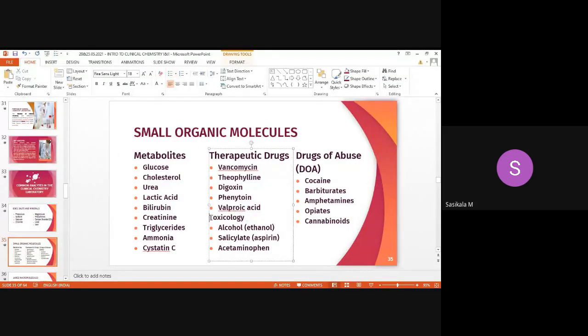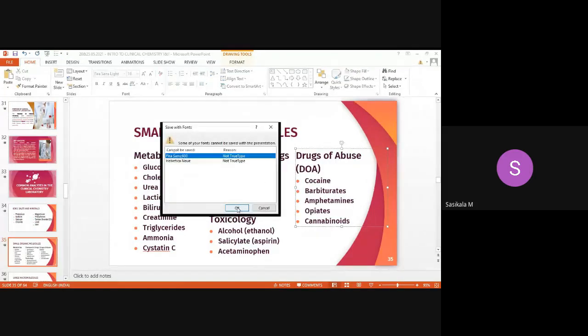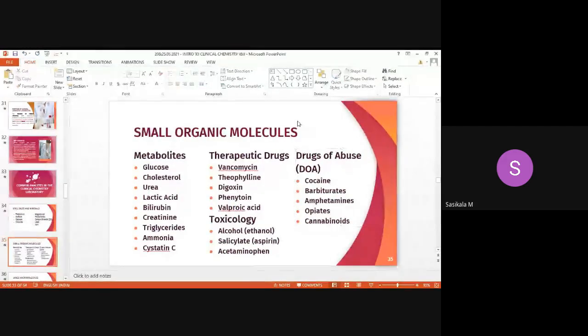Okay, toxicology is another category where alcohol, salicylate, and other toxic substances are analyzed, which includes alcohol, salicylate, then acetaminophen. These all can be analyzed. Then drugs of abuse. In that category, cocaine, barbiturates, amphetamines, opiates, cannabinoids. So these are all drugs of abuse. When these drugs are present in the body fluids, they can be analyzed qualitatively and quantitatively in the clinical chemistry laboratory. These are all considered small organic molecules.